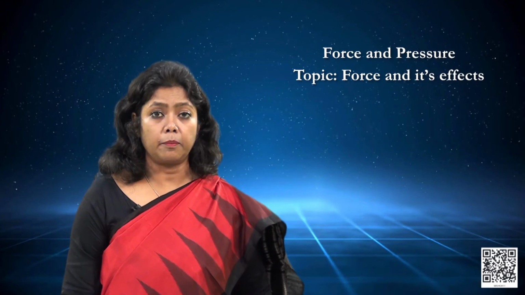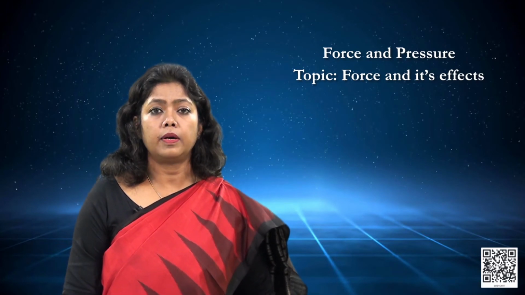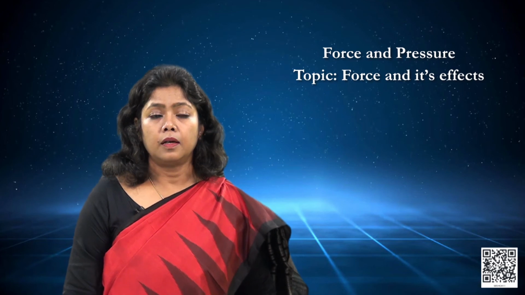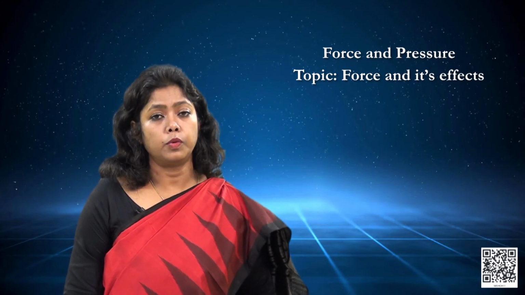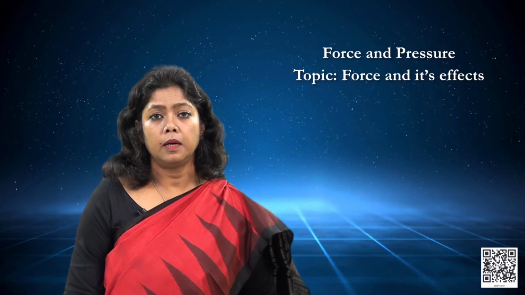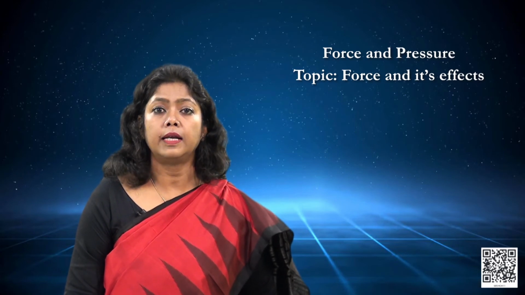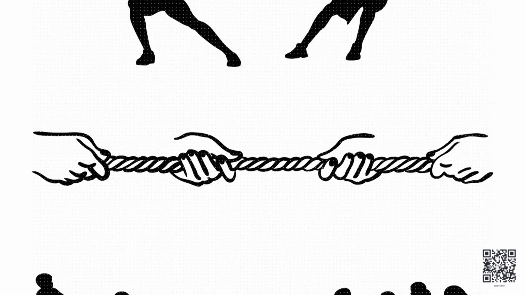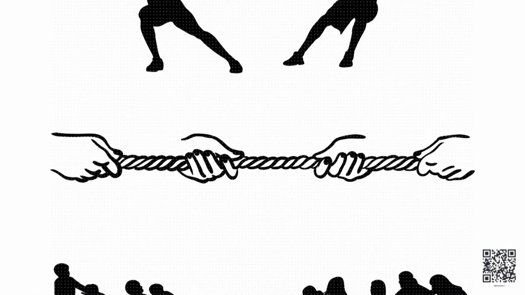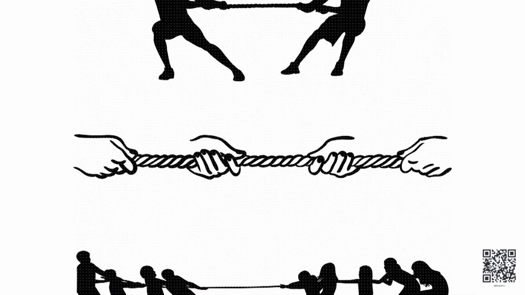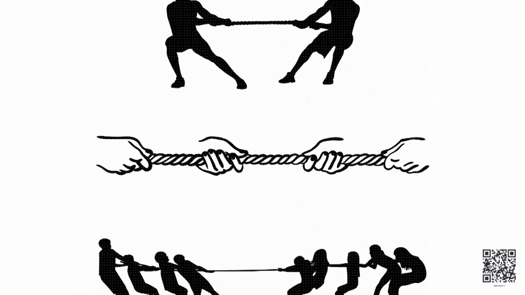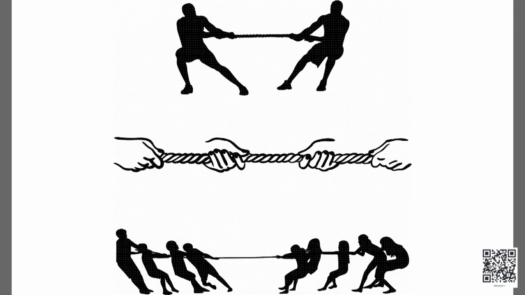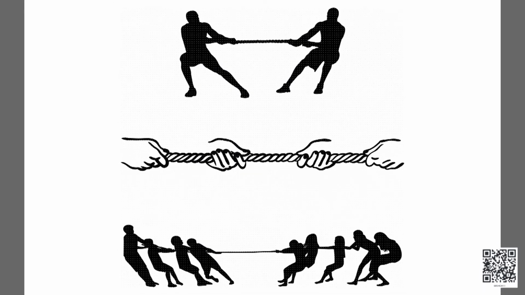In our previous examples, both the forces were acting in the same direction. What will happen if the forces are not in the same direction, but are acting in different or let us say opposite directions? To understand this, let us take another small example. We shall consider the tug of war situation. Who will win this tug of war? Yes, you are right. Definitely the side that pulls with a bigger or a greater force.